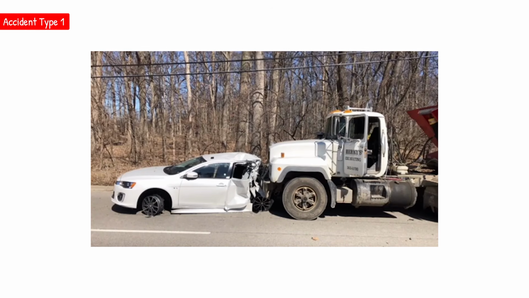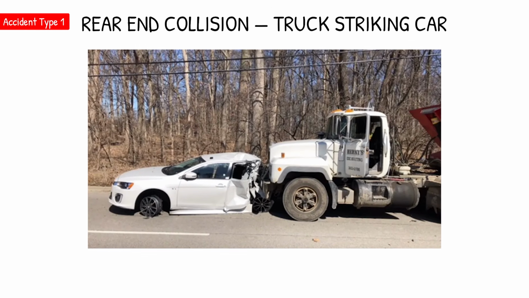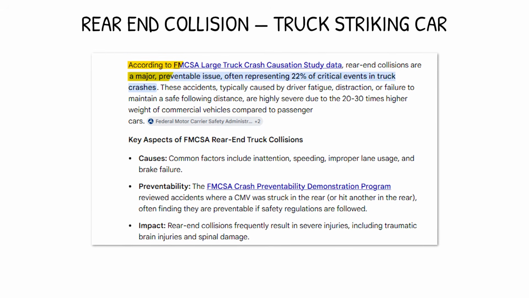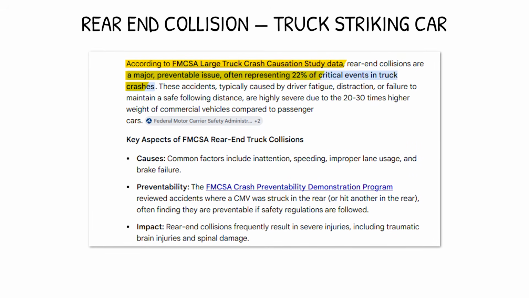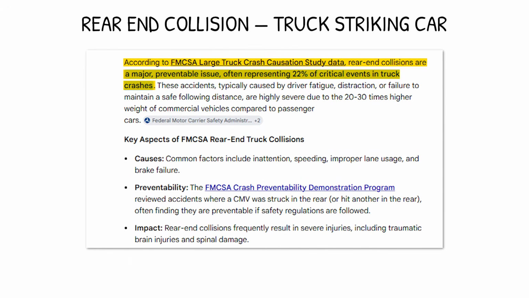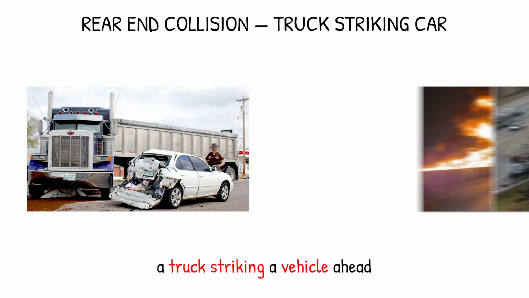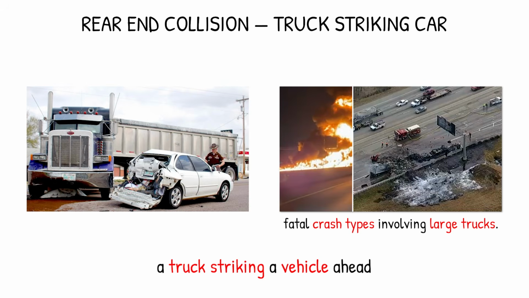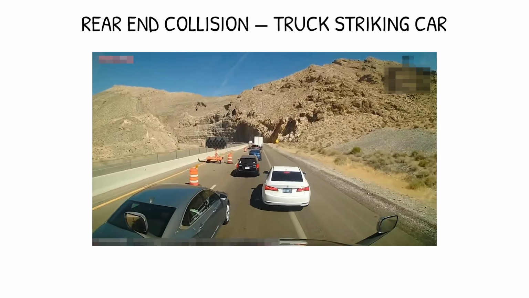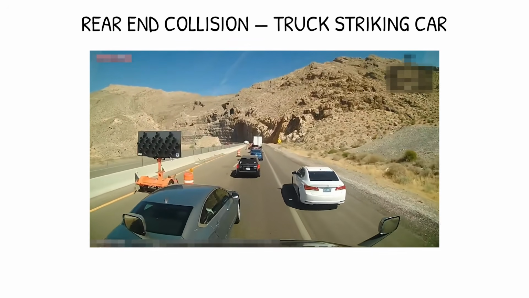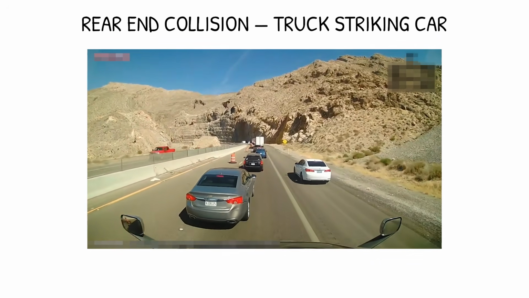Accident Type 1. Rear end collision, truck striking car. The FMCSA's Large Truck Crash Causation Study documents rear end collisions, a truck striking a vehicle ahead, as one of the most common fatal crash types involving large trucks. The most frequently cited contributing factors are following too closely and traveling too fast for conditions.